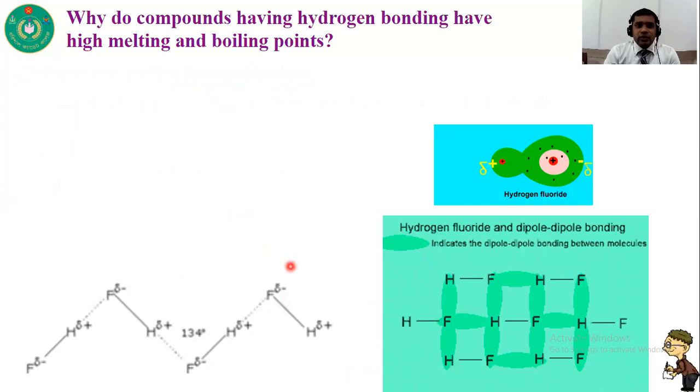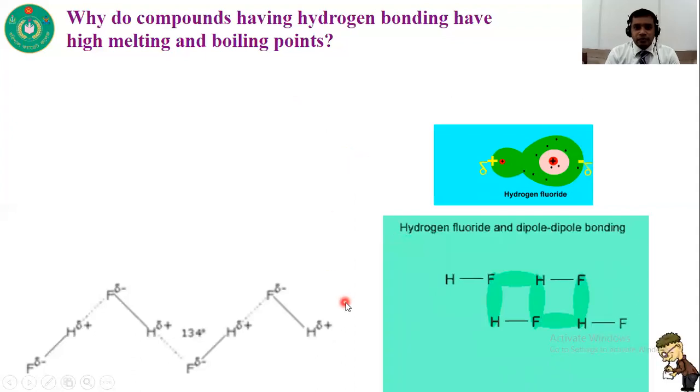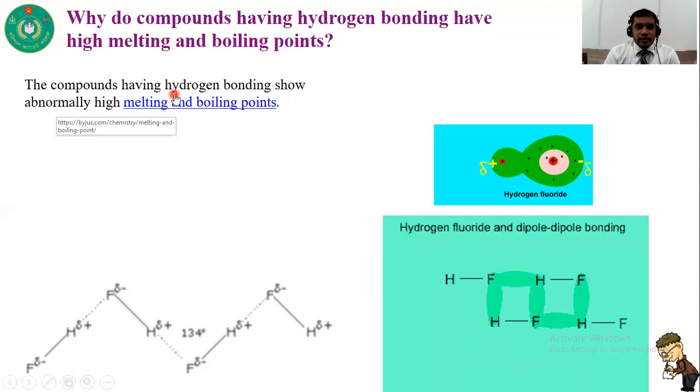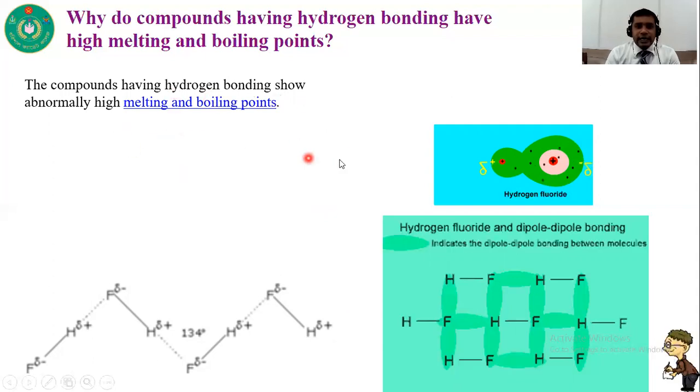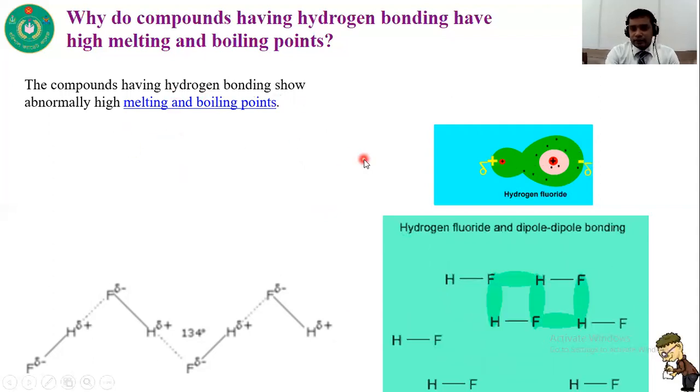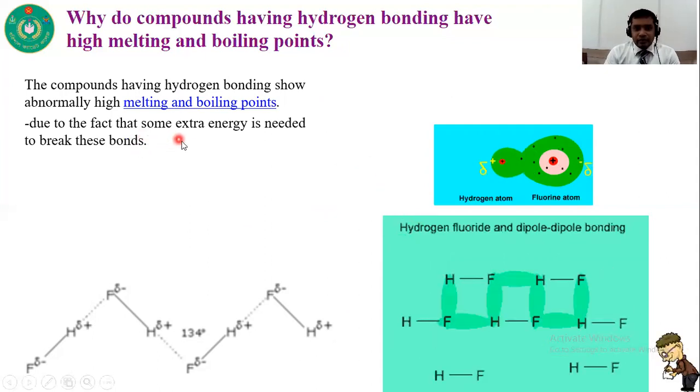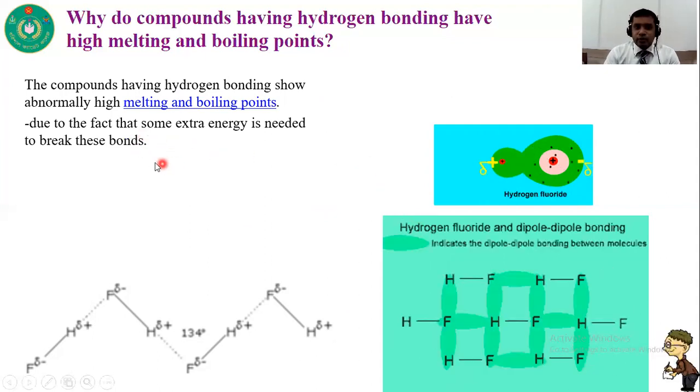Here is a question: why do compounds having hydrogen bonding have higher melting and boiling points? The compounds having hydrogen bonding show abnormally high melting and boiling points. Why? Because some extra energy is needed to break these bonds.